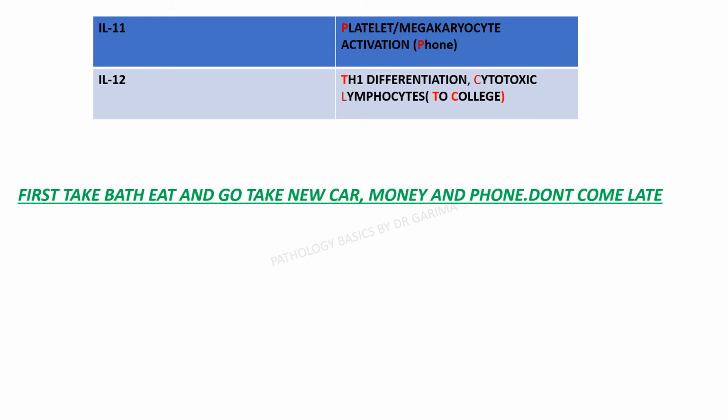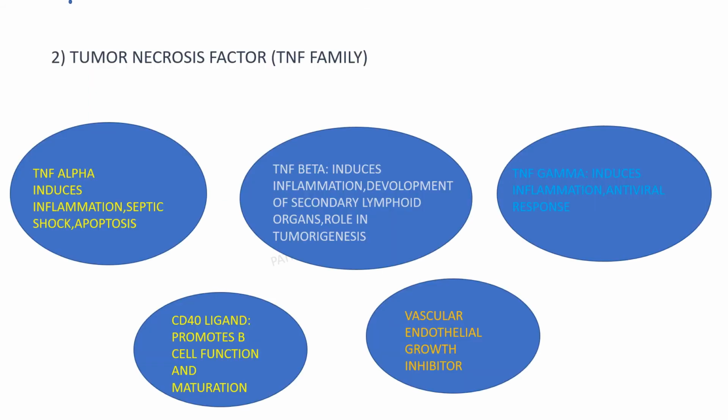Interleukin 11, phone, platelet activation or megakaryocyte activation. Interleukin 12, further, right, don't come late, right? Or you can also remember that phone to college, Th1 differentiation and cytotoxic lymphocyte. You can remember differentiation of T lymphocytes as well as cytotoxic lymphocyte activation, right? Next, tumor necrosis factor family, TNF family. It has TNF alpha, beta, gamma, CD40 ligand and vascular endothelial growth inhibitor.